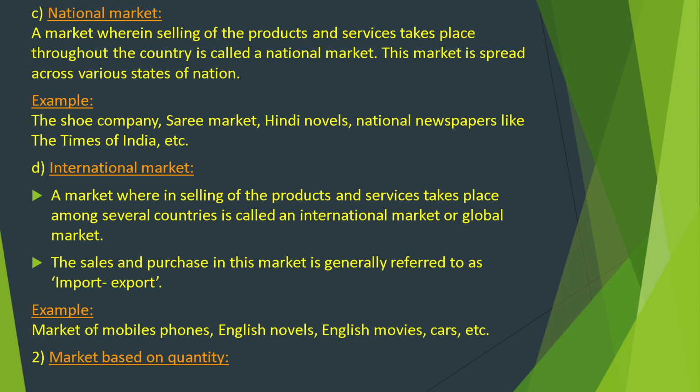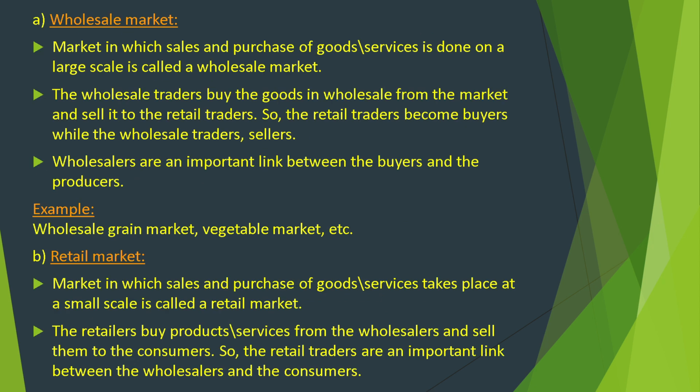Second, markets based on quantity. Wholesale market: a market in which sales and purchase of goods and services is done on a large scale is called a wholesale market. The wholesale traders buy the goods in bulk from the market and sell them to the retail traders, so the retail traders become buyers while the wholesale traders are sellers. Wholesalers are the important link between the buyer and the producer. Example, wholesale grain market, vegetable market, etc.